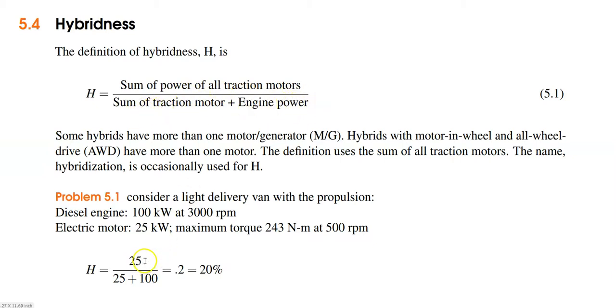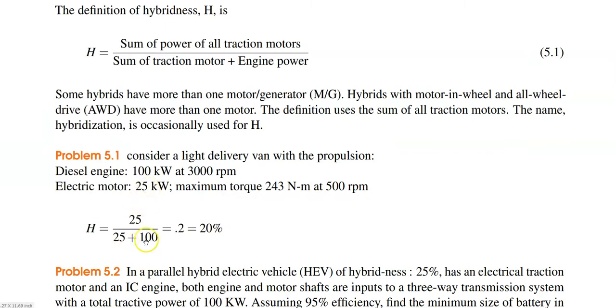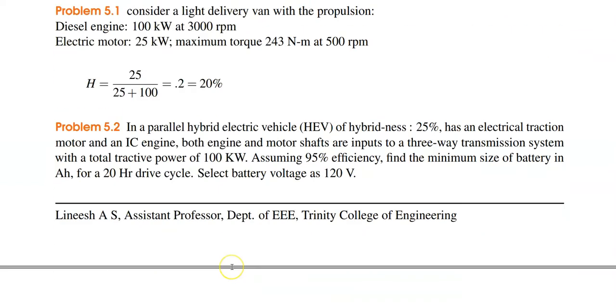That means 25 by 25 plus 100, where 100 is the engine power. So 25 by 25 plus 100 is the hybridness, which is equal to 0.2. If you represent it in percentage, it is 20%. That means this particular vehicle has a hybridness of 20%.